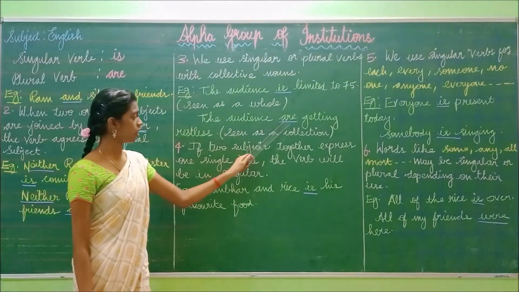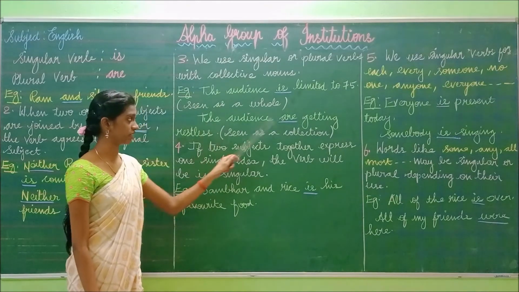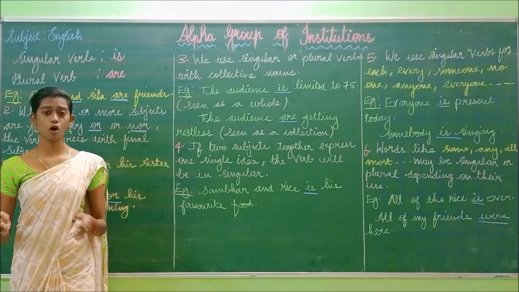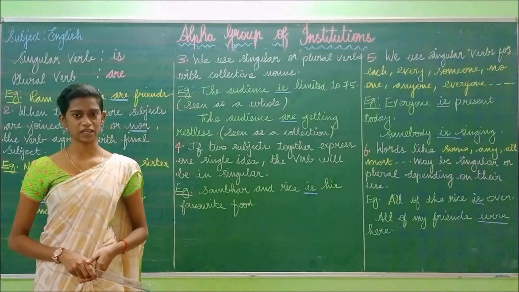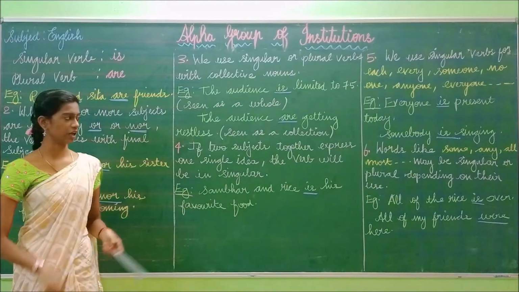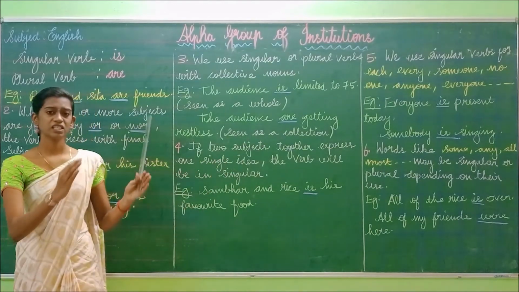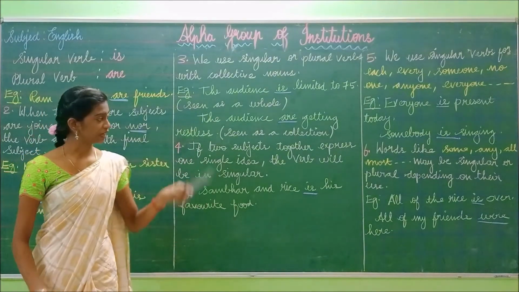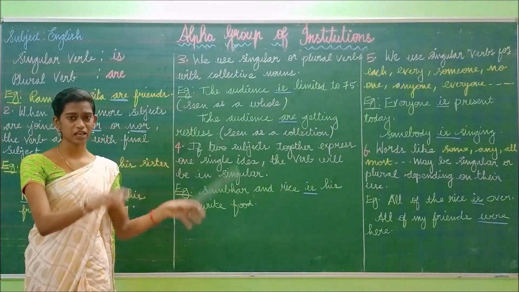Likewise, the audience are getting restless. In this case, there are many people, and not all the people get restless. Some of the people are getting restless, and we are able to count the numbers. It is seen as a collection. In the first case, we saw the audience as a whole, but in the second case, we see the audience as a collection.